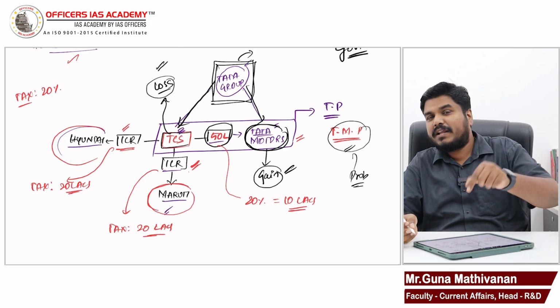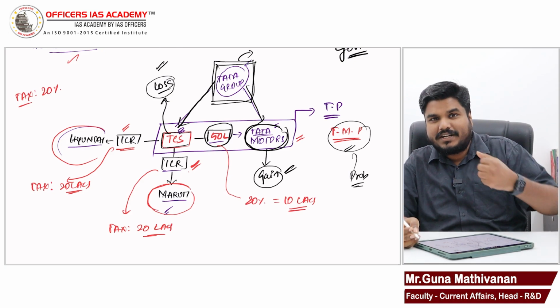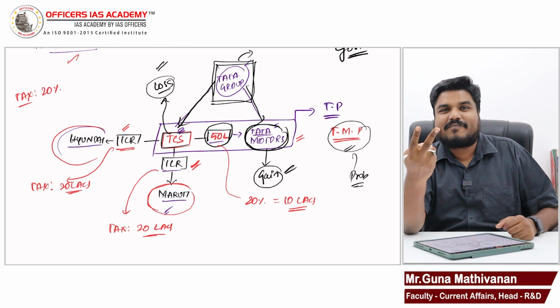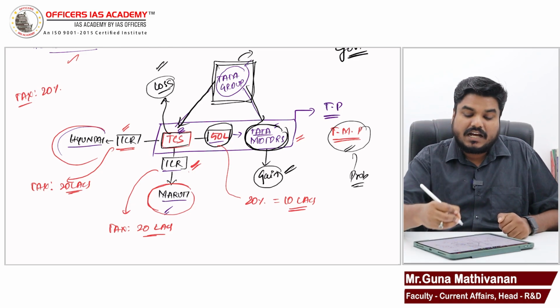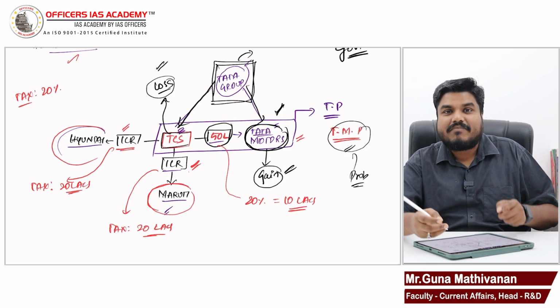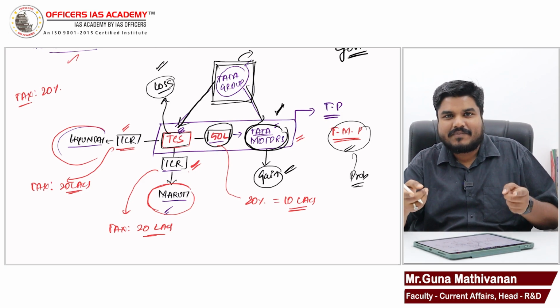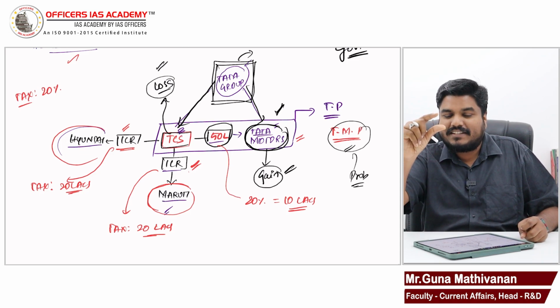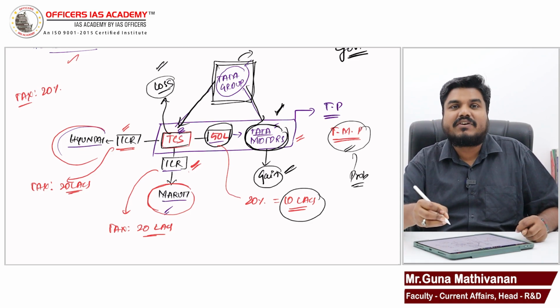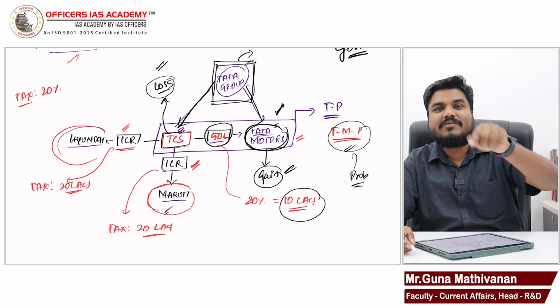Now, because of this mispricing, who is the loser? When Hyundai buys, the government gets 20 lakhs. When Maruti buys, the government gets 20 lakhs. When Tata Motors buys, because of this mispricing, at a lesser price, it pays only 10 lakhs to the government. So the government loses.